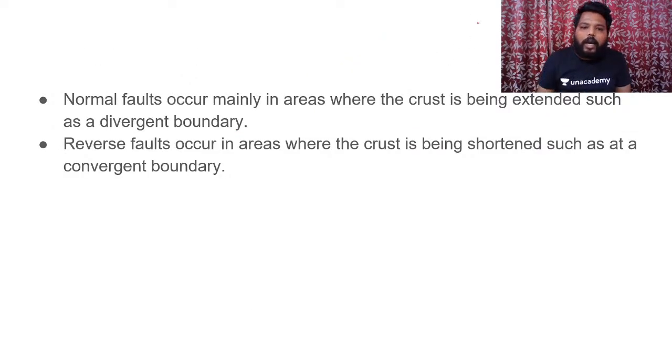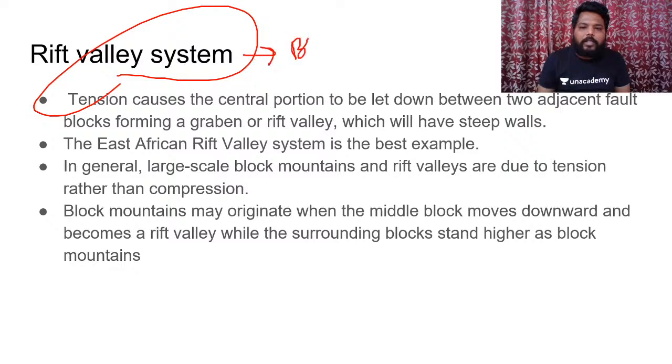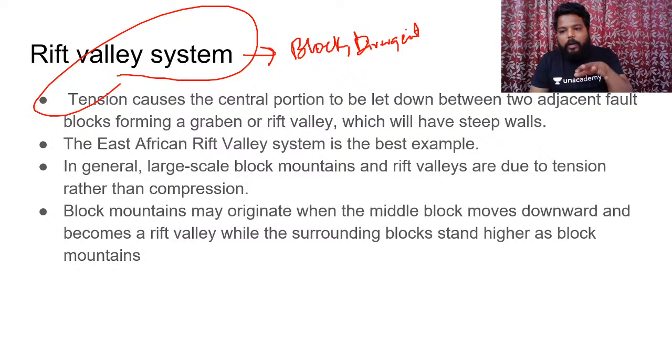So normal faults occur mainly in areas where the crust is being extended, such as divergent plate boundaries, and reverse faults occur near convergent plate boundaries. So the Rift Valley system, as I've already said, is associated with block mountains and divergent plate boundaries. In general, tensional forces cause the central portion to let down between two adjacent fault blocks, forming a graben or rift valley, which has steeper wall-like structures. The East African Rift Valley is the best example.